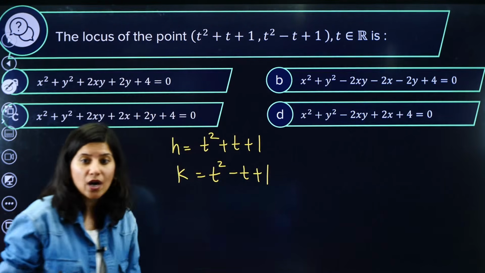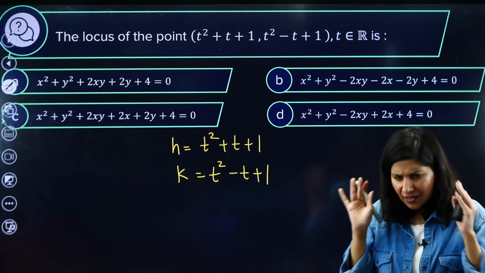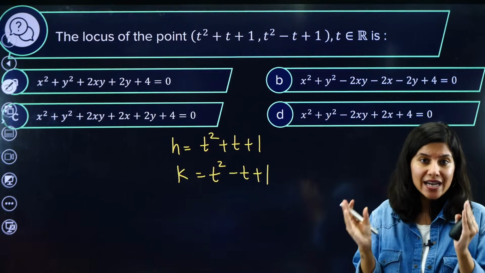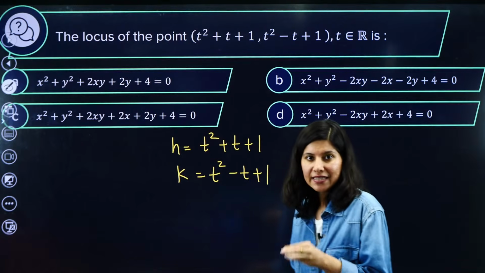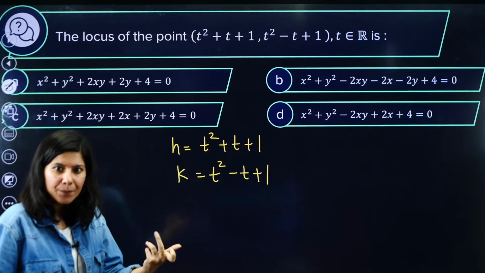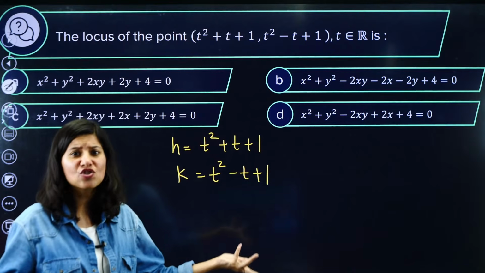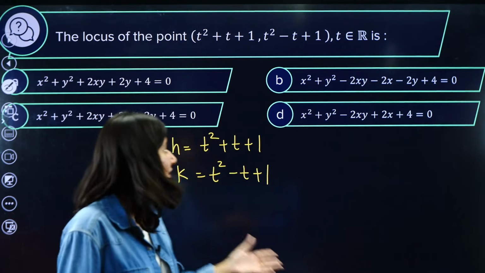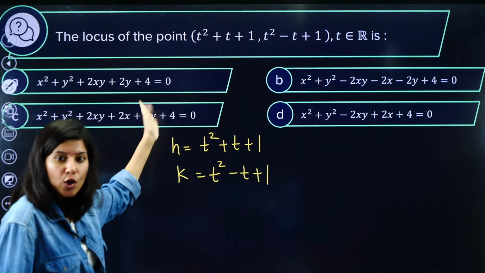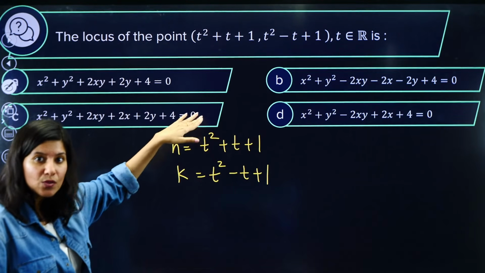Ma'am, what to do now? What exactly are they asking us? So if we understand our goal, the agenda is always to have a relation between x and y, or rather I would say h and k, yes or no? Options always say, the options do not have any t, all the options have only x and y.